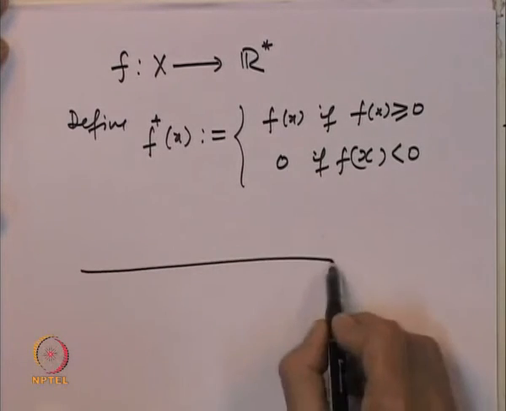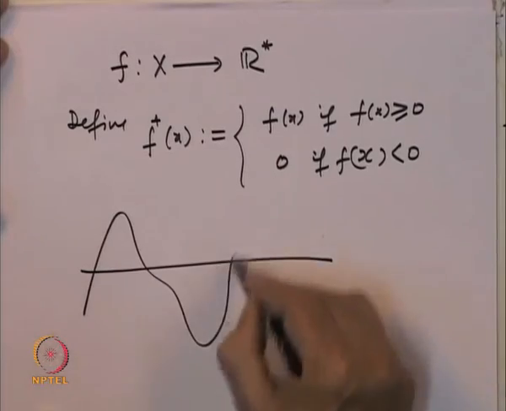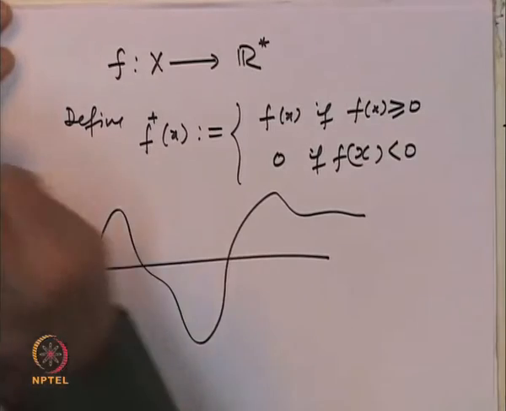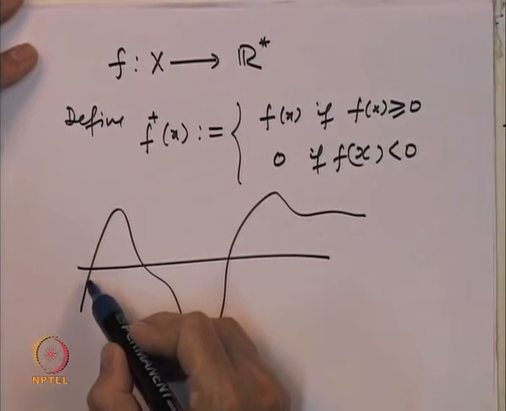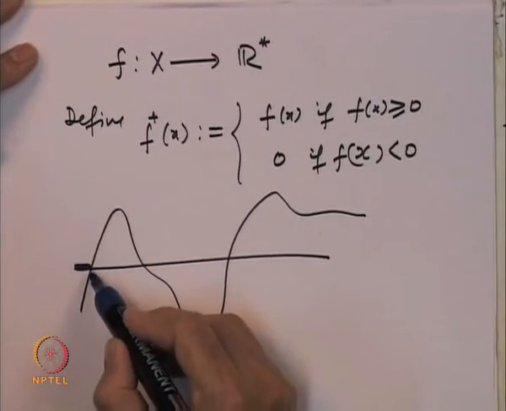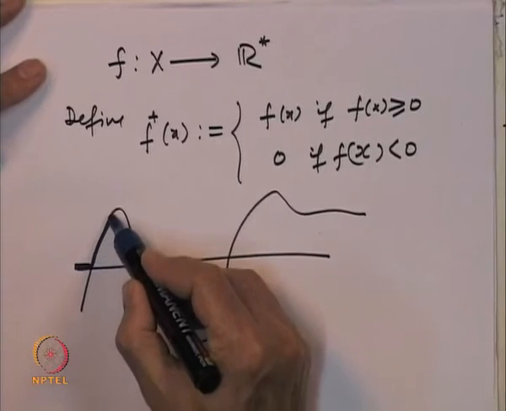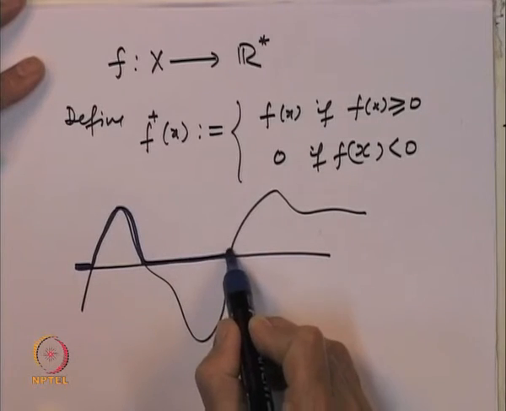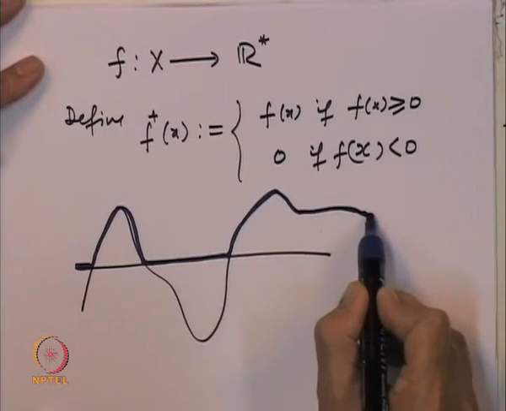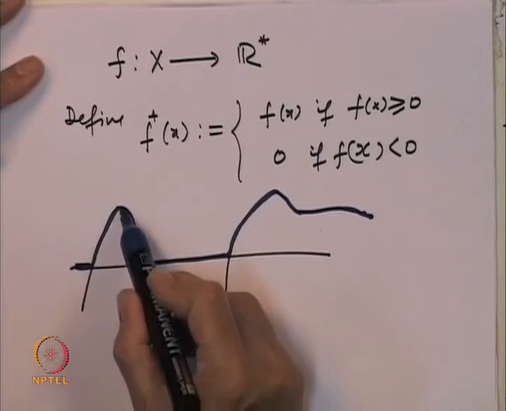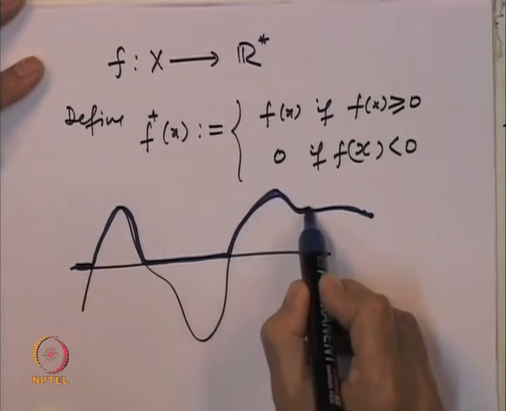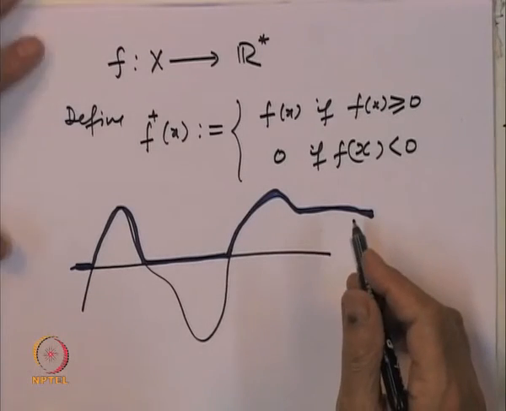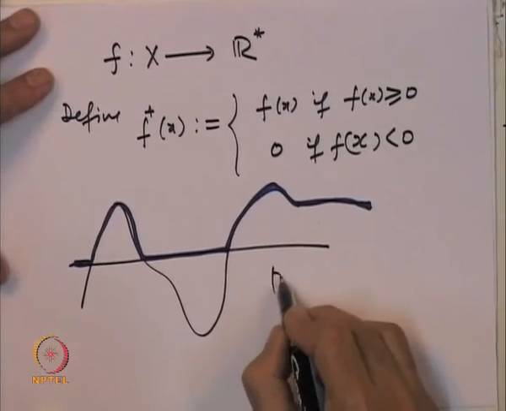So if this is the function f of x, then what is f plus? When it goes below, you keep the value to be 0, because it is going below. When it is up, you keep it as it is. Now it is going below, so keep the value to be 0, and now it is going up. So this is the function f plus. This is called the positive part of the function.